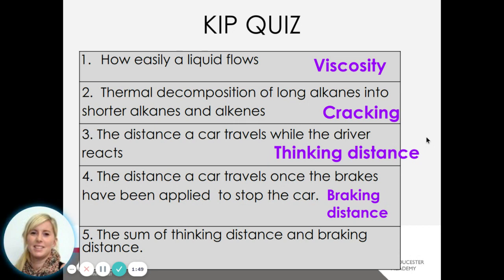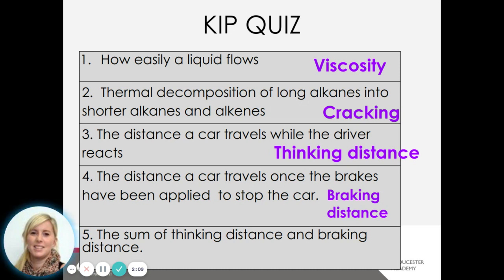So the driver has pressed the brakes and it could be that the braking distance is affected by the condition of the road. So are they driving on a nice smooth tarmac or is it gravel? Has it been icy overnight? So are the roads quite slippery and therefore it's harder to stop? Has it been raining? So all of these different things can affect the braking distance.